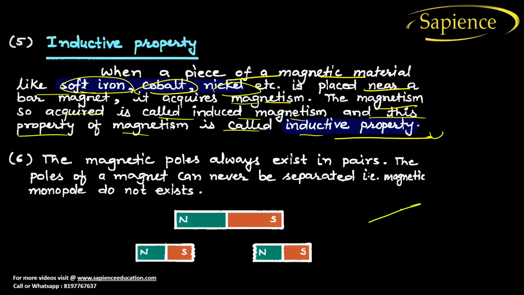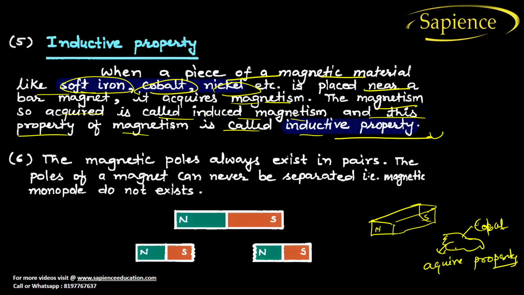See, let us consider we have kept a magnet like this. This is your permanent artificial magnet, and you keep a piece of cobalt here. So when you keep the cobalt, what will happen? It will also acquire a magnetic property without touching. When any magnetic material, without touching, acquires a magnetic property from the nearby magnet, the property of inducing magnetism is known as the inductive property. I hope you have understood this.